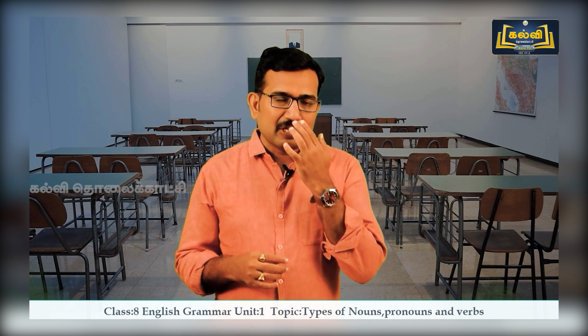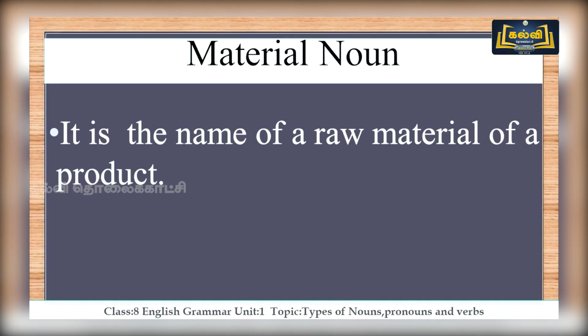It's material noun. The word material means object or a product or a raw material. You can think of that. So the expansion for material noun is, it is the name of a raw material of a product. So remember, it is the name of a raw material of a product. So let's check examples for this.